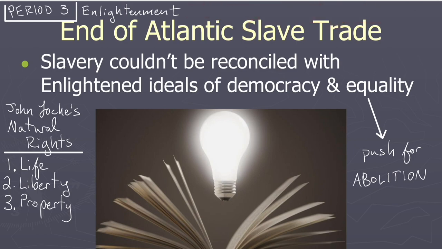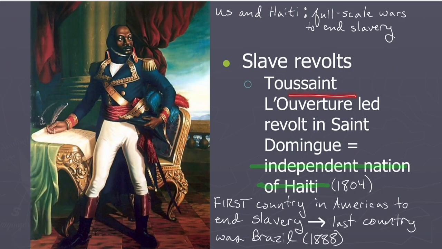Toussaint Louverture, or Louverture, however you want to pronounce it, it's a written test. He led a revolt in Saint-Domingue. Okay, now Saint-Domingue was a French colony. Remember that under mercantilism, the purpose of colonies is to enrich the mother country. Well, France controlled this colony, and they also controlled the cash crops that were grown in Saint-Domingue through enslaved labor, coerced labor. And so Toussaint Louverture, who was educated in the European Enlightenment, brought these Enlightenment ideals and led a revolt against the French, demanding the same rights that Europeans received under the Enlightenment of life, liberty, and property.